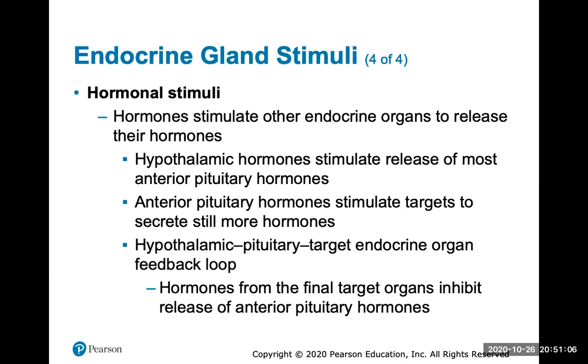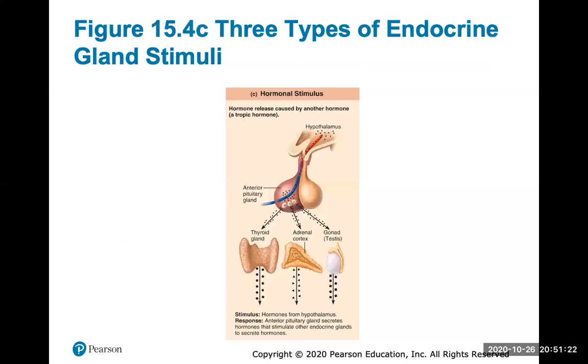So this hypothalamic-pituitary-target endocrine organ feedback loop is a type of loop where glands secreting hormones will stimulate other glands to secrete more hormones. And that's what hormonal stimulus is. And this is a look at that feedback loop, starting from hormonal release from the hypothalamus and then hormonal release from the anterior pituitary gland to its glands that will release even more hormones.